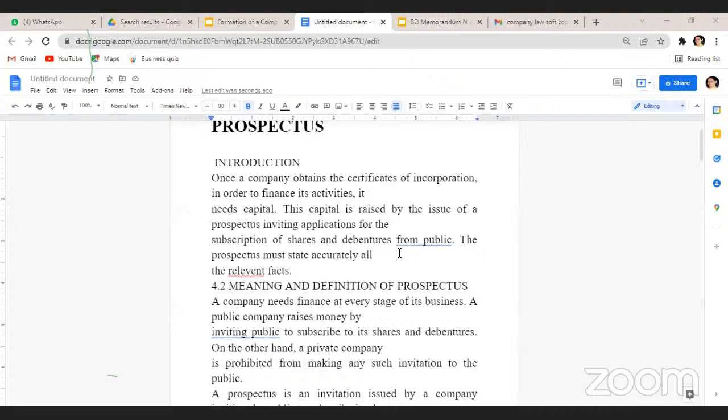Same thing with a company's prospectus. Through the prospectus, a company invites the public to subscribe to its shares and debentures. So the prospectus is an invitation to the public by which the company invites them to subscribe to shares and debentures.